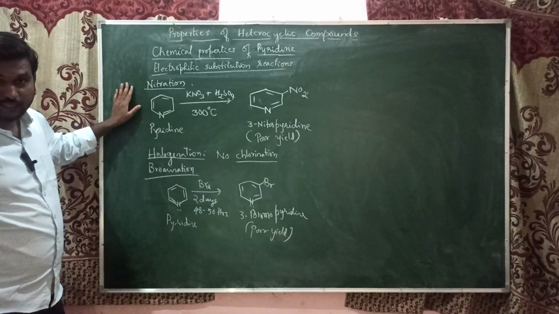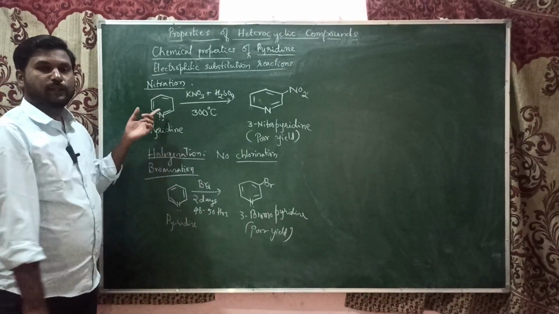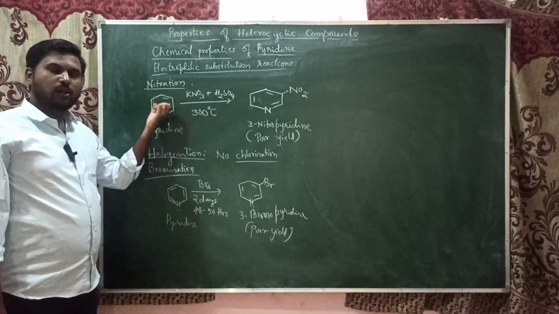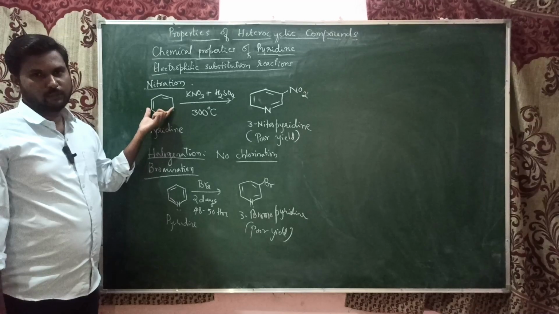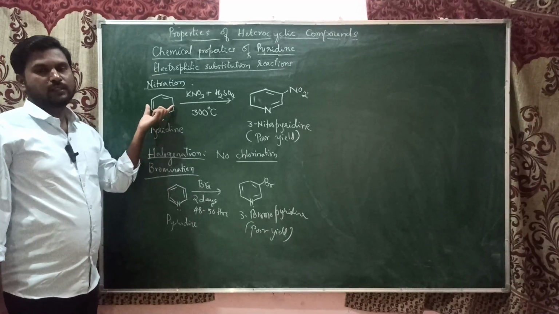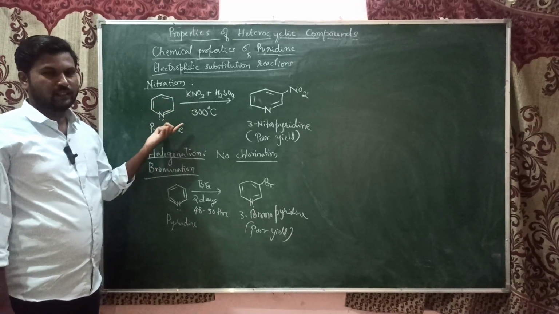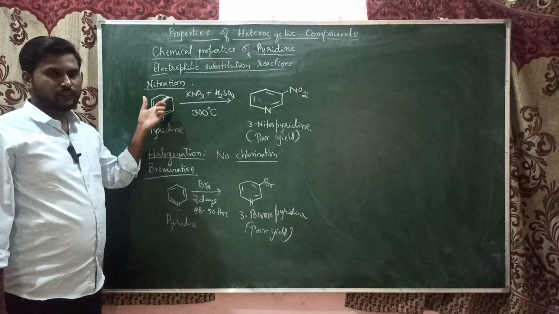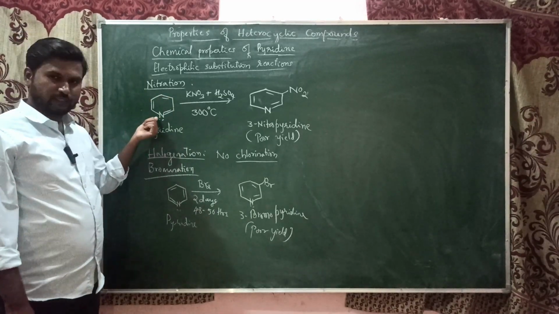So we know the reasons, right? The one is that nitrogen is an electronegative element which pulls all the electrons towards it, making the ring partially positively charged. So the ring itself is electrophilic, and there is no reaction between it and the electrophile. So the electrophile cannot attack the ring when nitrogen is there.